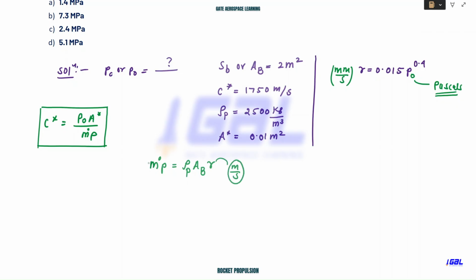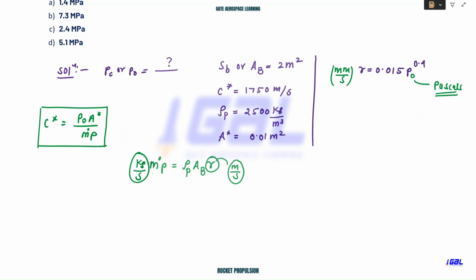Why should it be in meter per second? Because my m dot p itself is defined in kg per second, and if you want m dot p in kg per second, everything must be in SI units. What is the SI unit? Kg per meter cube, meter square, and r, as a velocity, should be in meter per second.